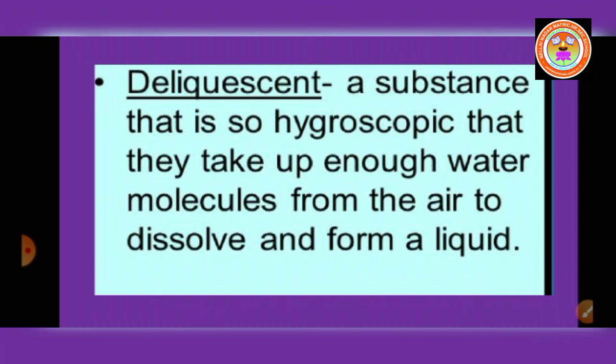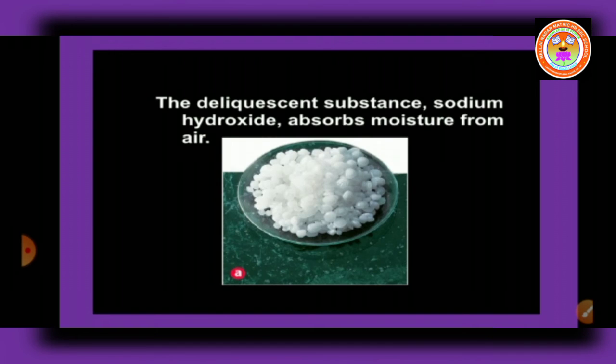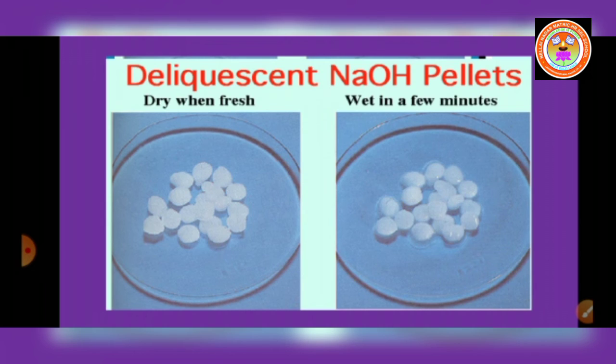Let us see about deliquescence. Deliquescent substances are so hygroscopic that they take up enough water molecules from the air to dissolve and form a liquid. Such substances are called deliquescent substances and this property is called deliquescence. Deliquescent substances lose their crystalline shape and ultimately dissolve in the absorbed water, forming a saturated solution. For example, sodium hydroxide. It absorbs moisture and dissolves.